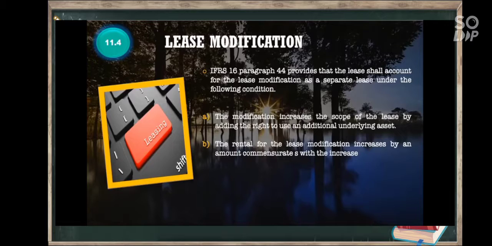So, IFRS 16 paragraph 44 provides that the lessee shall account for the lease modification as a separate lease under the following. Letter A, the modification increases the scope of the lease by adding the right to use an additional underlying asset. B, the rental for the lease modification increases by an amount commensurate with the increase.